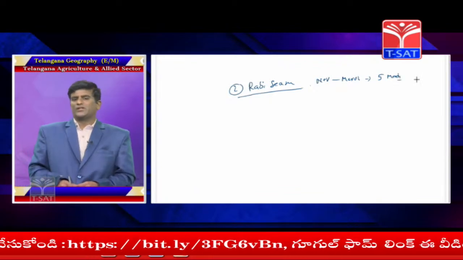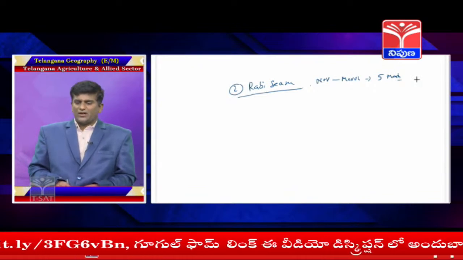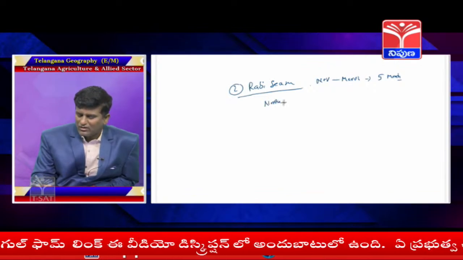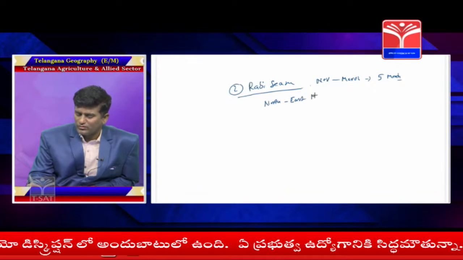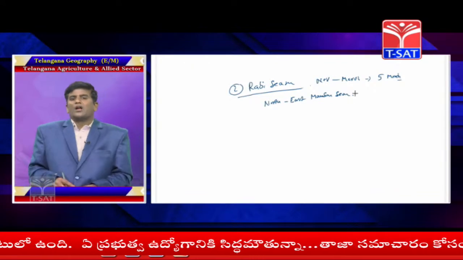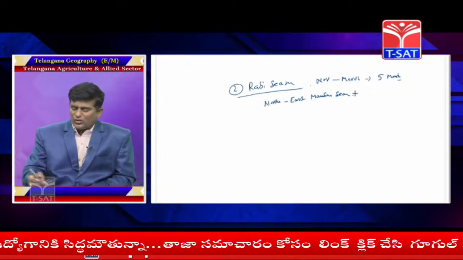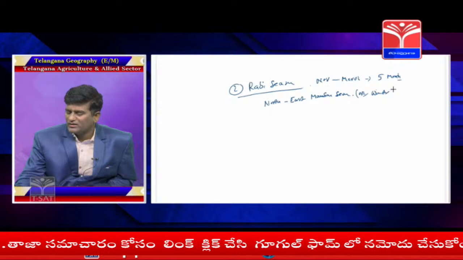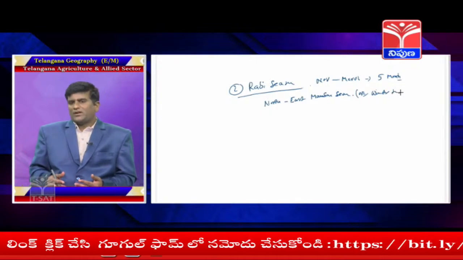It is also called the northeast monsoon season, or also called the winter season. In agriculture it is called the Rabi season.